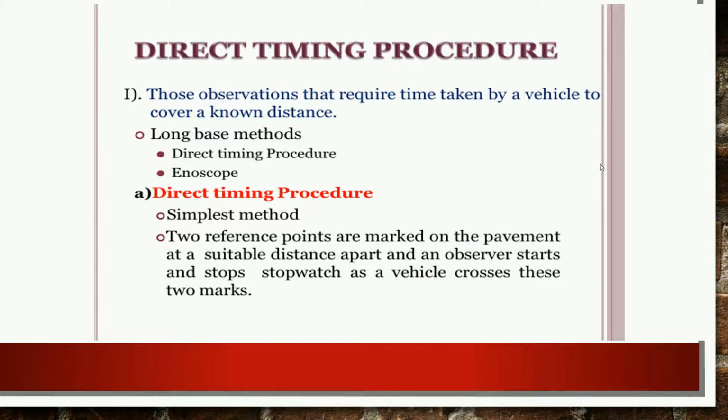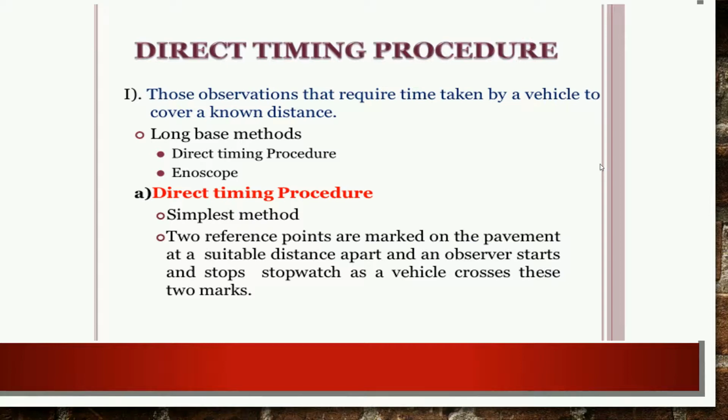Now the next point is the direct timing procedure. The direct timing procedure is also one part of the spot speed studies, where we can subdivide the long base method into the direct timing procedure and the second one, the enoscope. The direct timing procedure is one of the simplest methods which we normally use for speed study, where two reference points are marked on the pavement at a suitable distance apart, and we observe the start and stop with a stopwatch as a vehicle crosses these two marks.